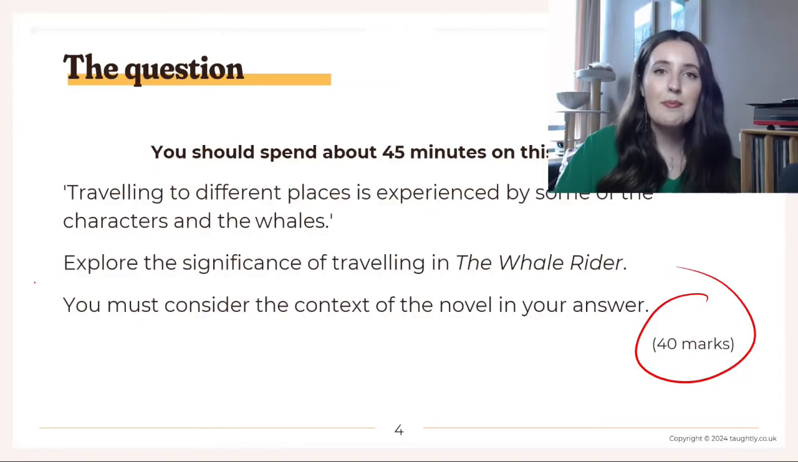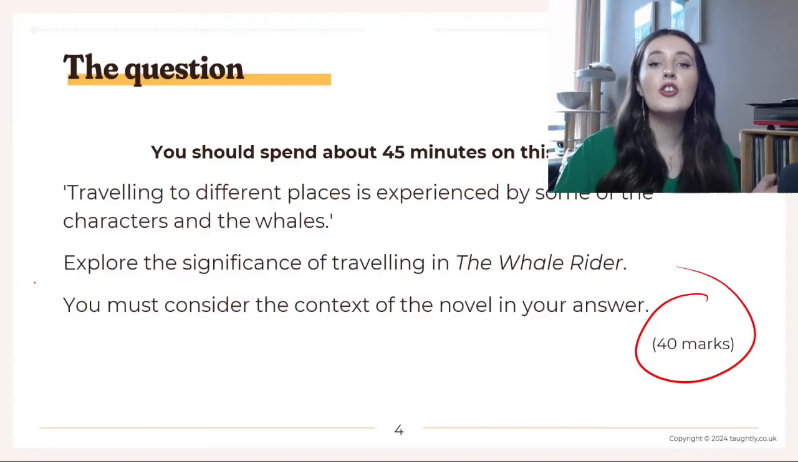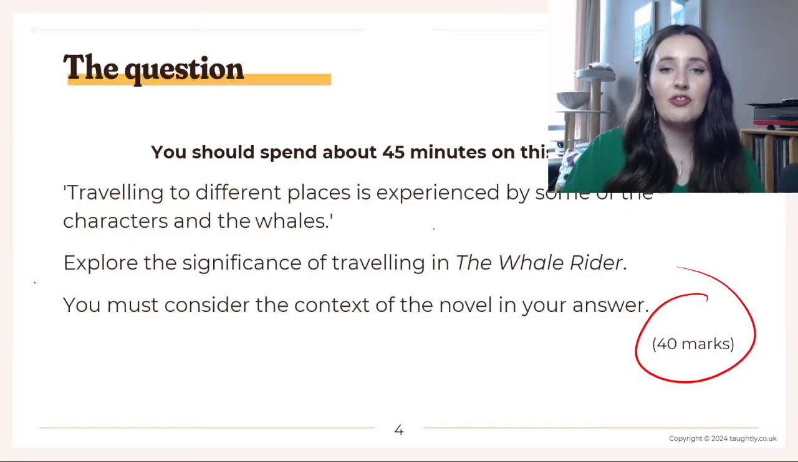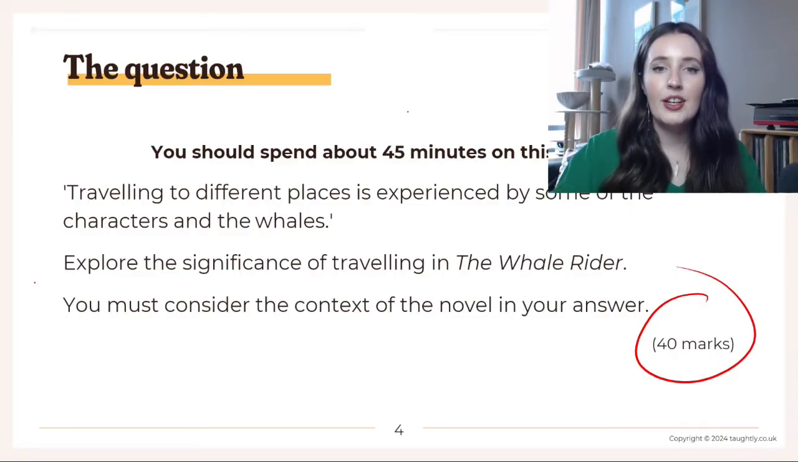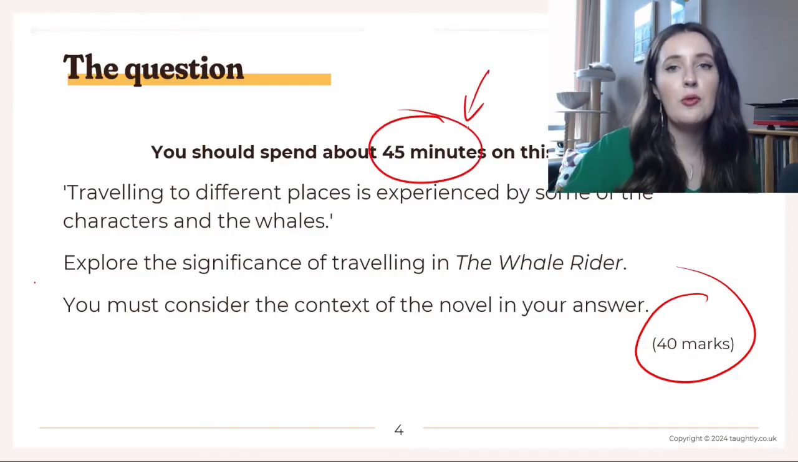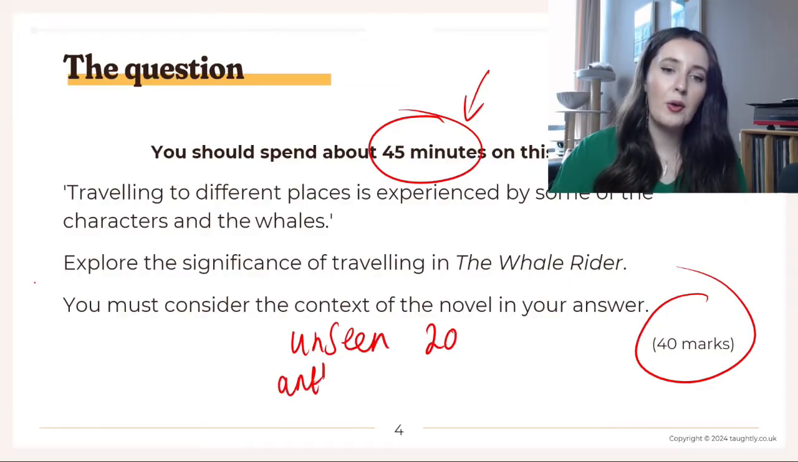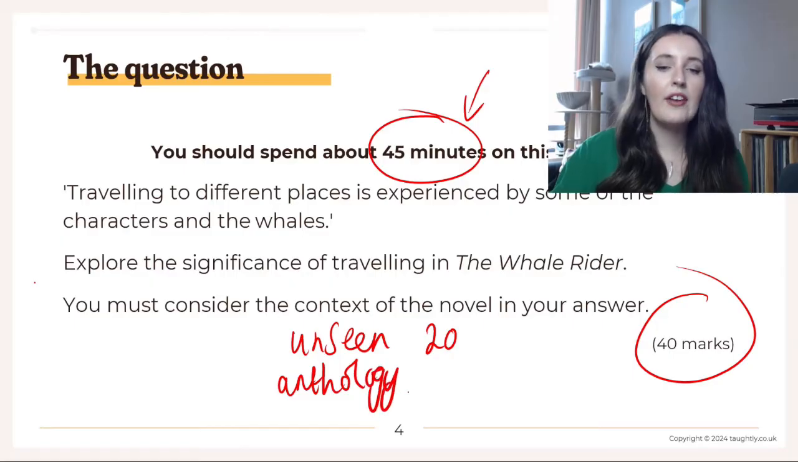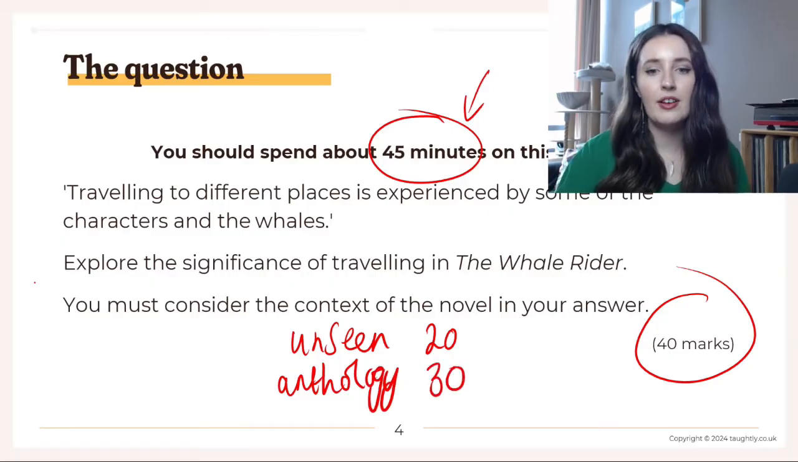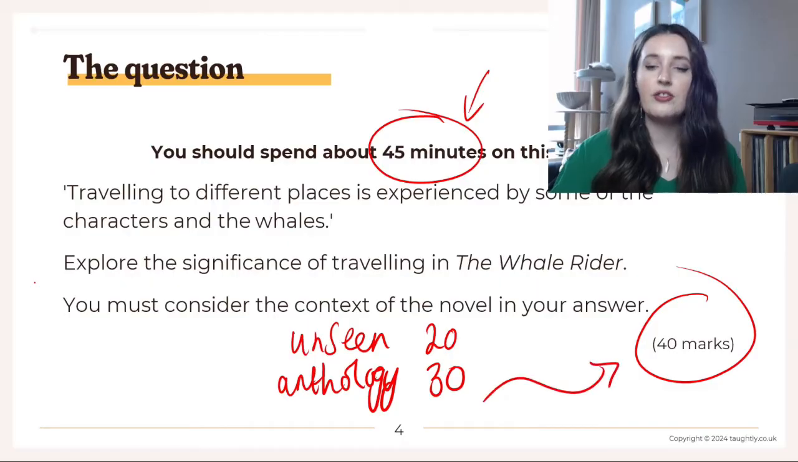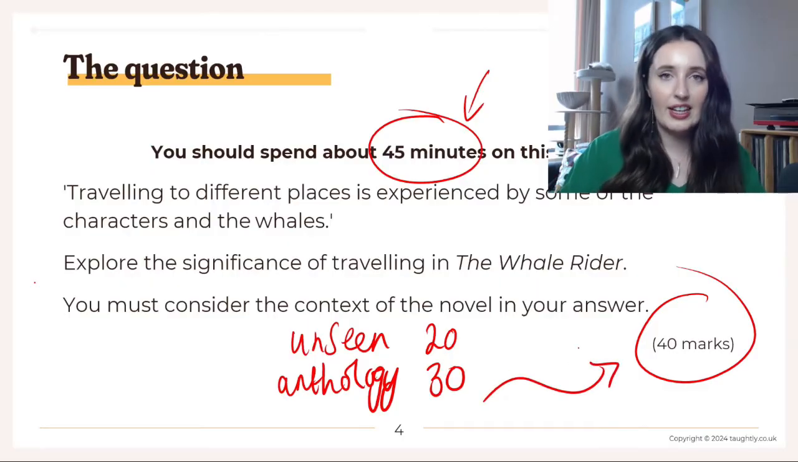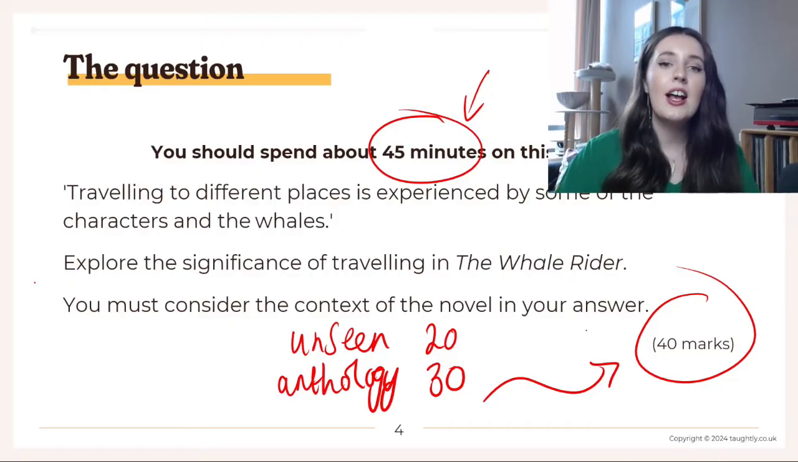Edexcel, I think, are great because unlike Cambridge, they tell you how long you should spend on each question. So that really helps you with your timing and with your pacing. They recommend that you spend 45 minutes on this question. Remember, this will be the final question in your Paper 1. Before that, you will have unseen poetry, which is worth 20 marks, and you will have your anthology poetry, where you have to compare 2 poems, and that is worth 30 marks, and then finally this question, which is worth 40 marks.